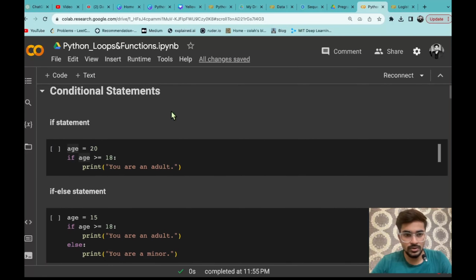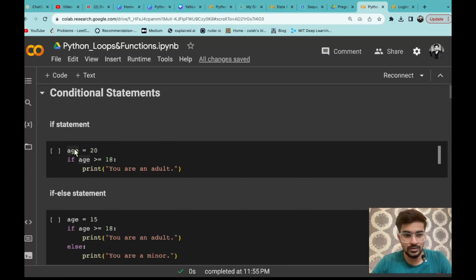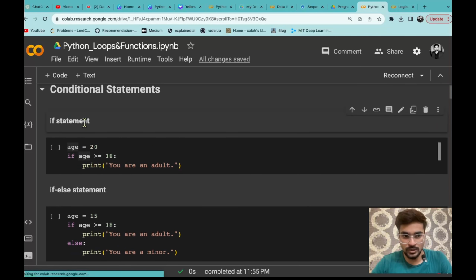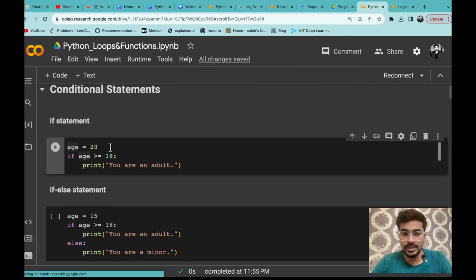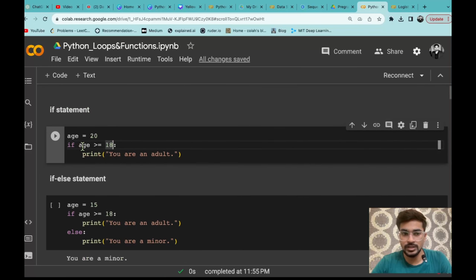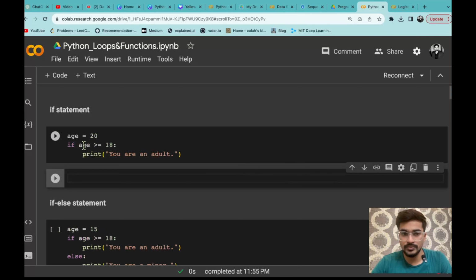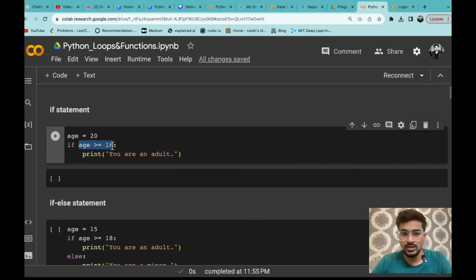So we are in the Colab notebook. Now we are going to start practically looking at what those if else conditions are. So first of all, as I have already told you, we are going to start with the simple if statement. So in the if statement, there will be only an if statement. That means there is only one condition inside if and there are no other conditions. So if this condition is true, that means if age is greater than or equal to 18, it will print this, otherwise it will print nothing, because after if there is no condition to check. So for now I am giving age equals 20 and I am checking it with that condition. So let me connect that.